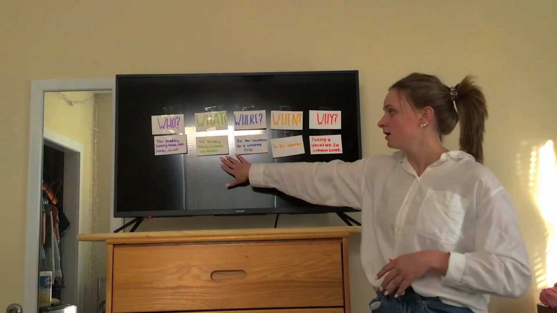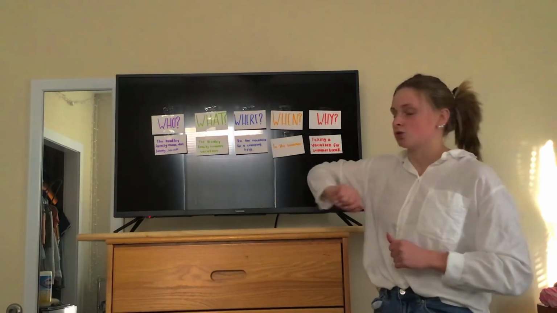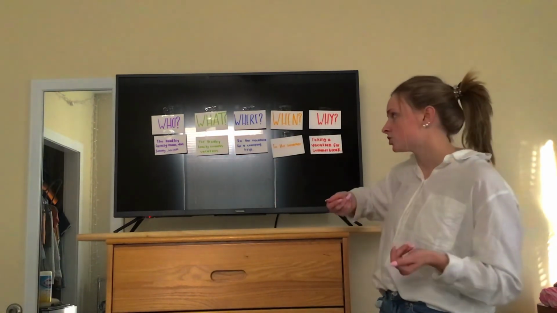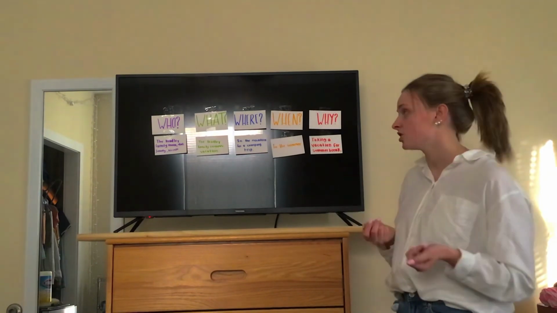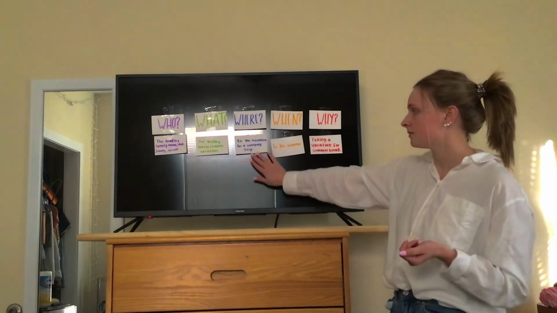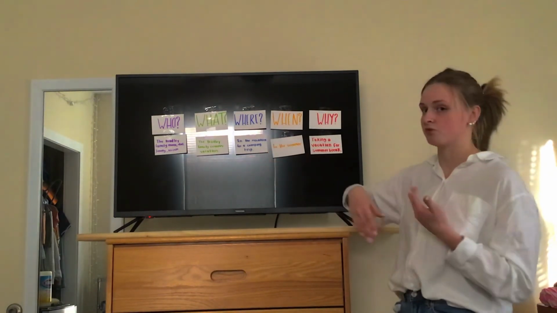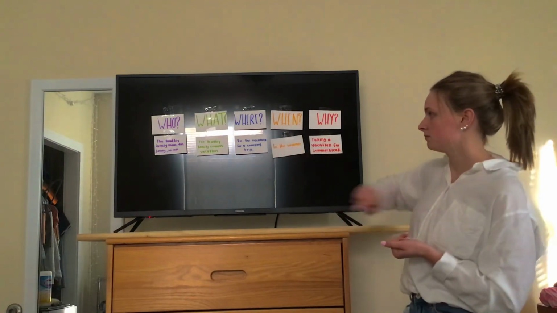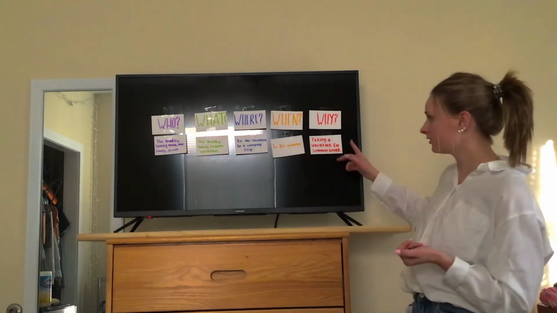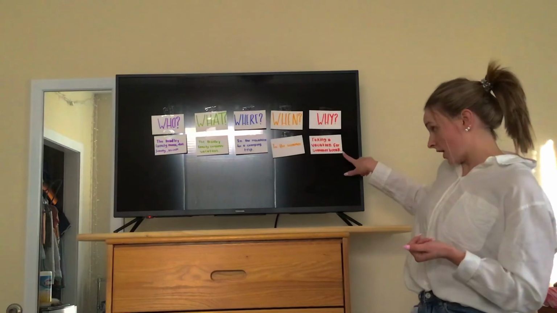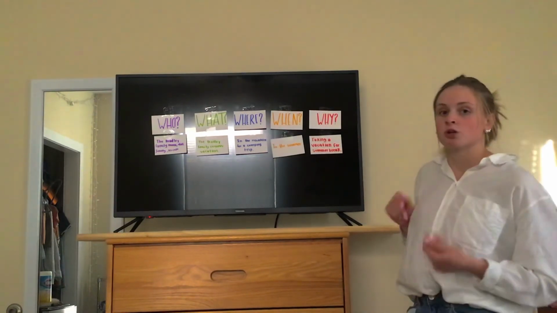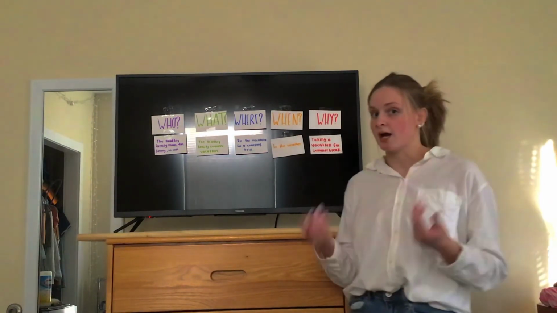The what? The Bradley family summer vacation. What were they doing? They were on summer vacation. What was the story about? That vacation. The where? In the mountains. For their camping trip. For their vacation. The when? In the summer. And the why? The why are they doing it? They are taking a vacation for summer break. That's why they're doing it.